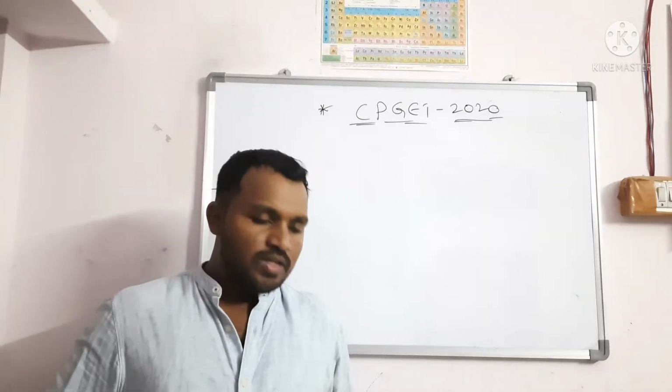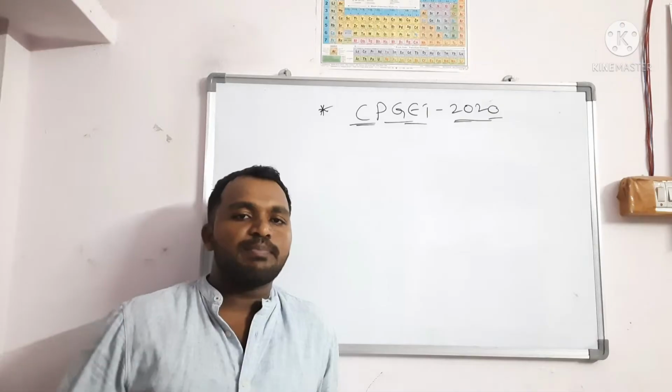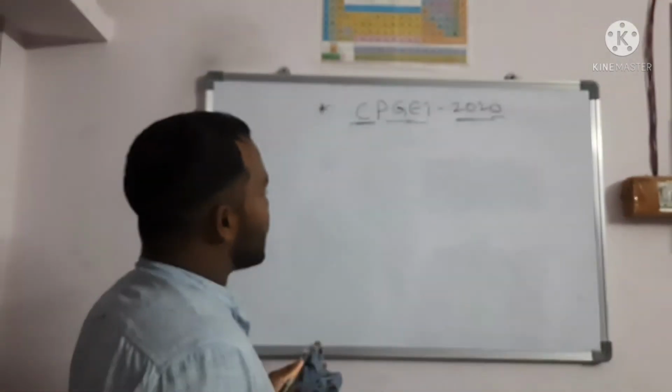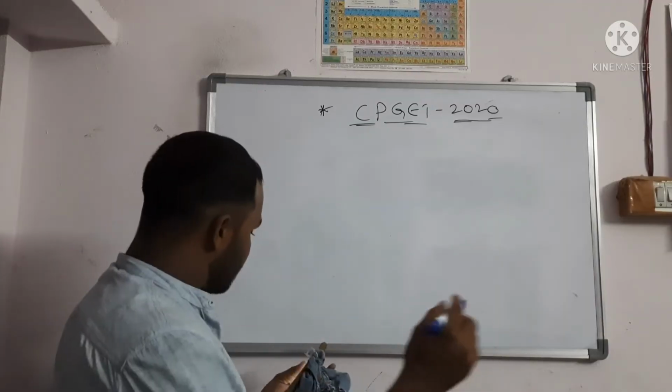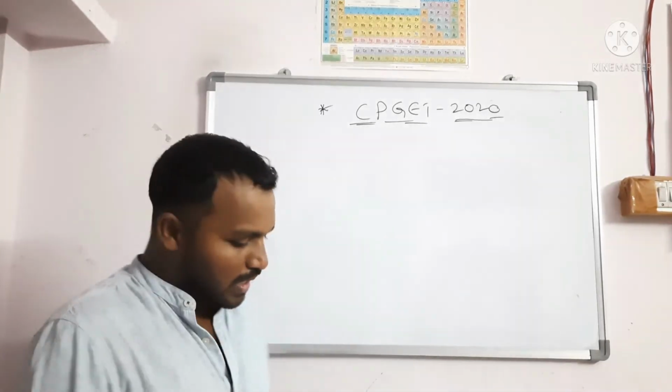Hello everyone. Today we are going to discuss the CSIR GATE 2020 previous question paper. This previous question paper contains 100 questions, which we should finish in 90 minutes, that means 1.5 hours. So the first question I am going to write.